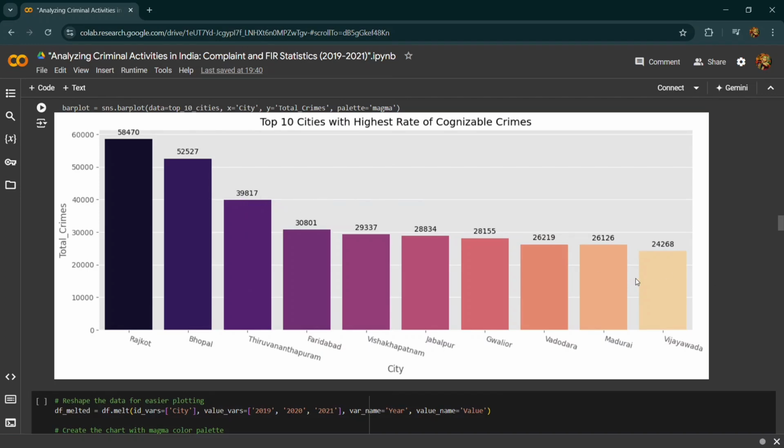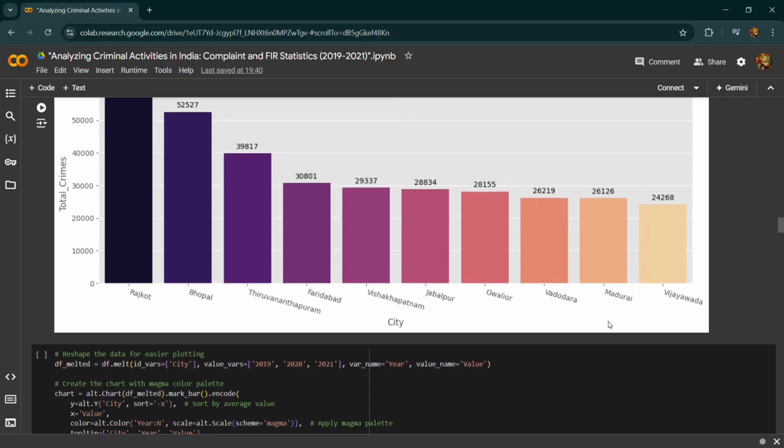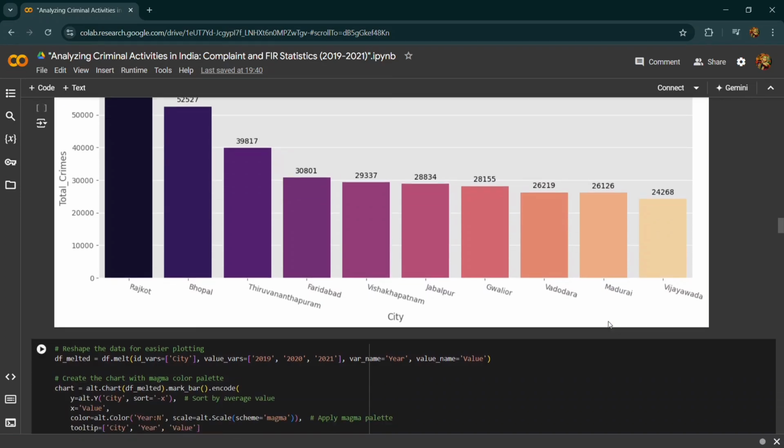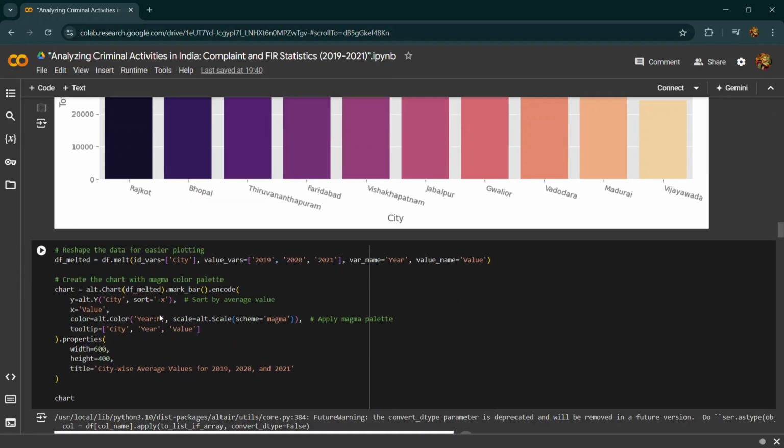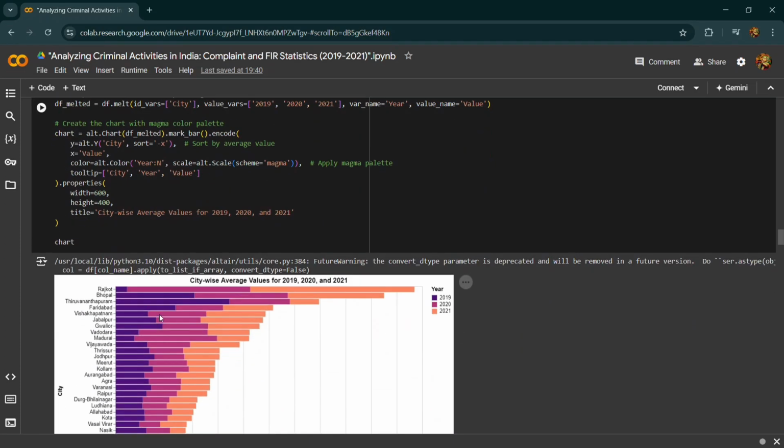City-wise average value for 2019 to 2021. Rajkot consistently shows a higher number of crimes across all 3 years, and Bhopal and Thiruvananthapuram show high values with some variations between the years. You can see the trend of increasing and decreasing crime rates in various cities. So this graph provides a comprehensive overview of crime distribution.